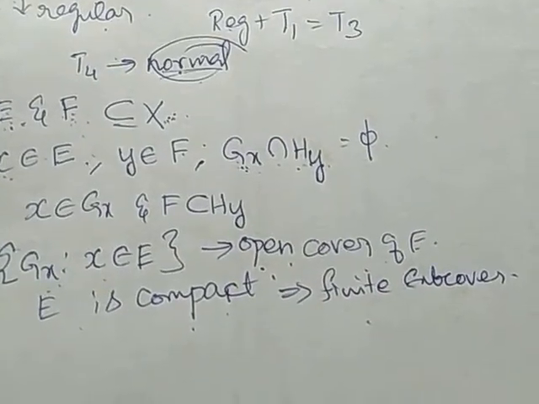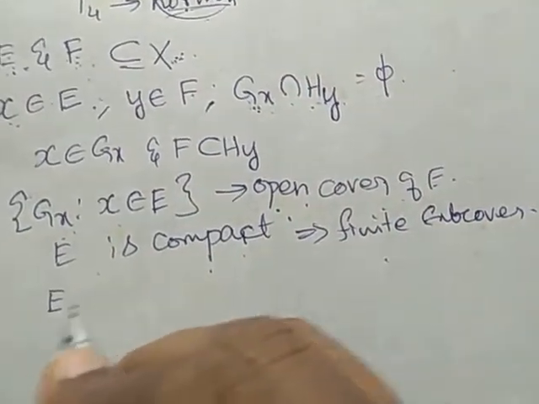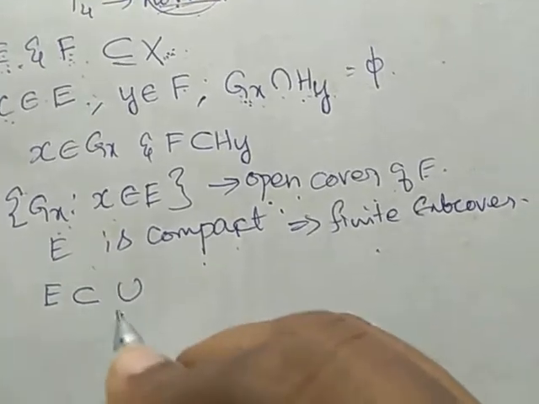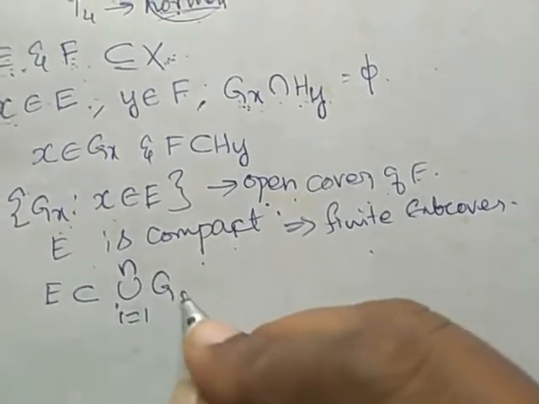So, since it is having a finite subcover, we can write E as a subset of the union of Gxi, i from 1 to n, where n should be some finite number.